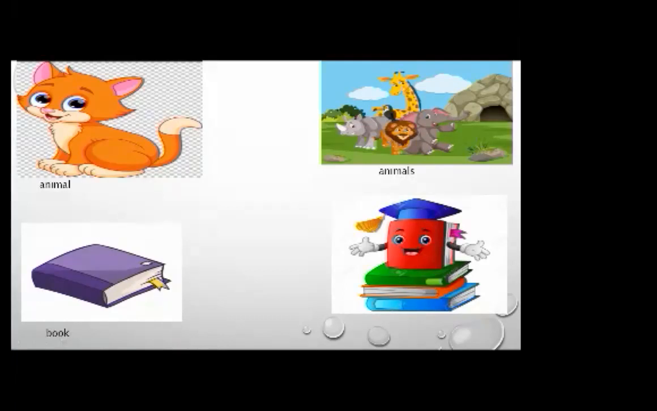So what will we call it? Yes, tell me in the chat box. What do we call it? Book? No, because we are calling one a book, so we will call these books. We will add s at the end. So this is books.